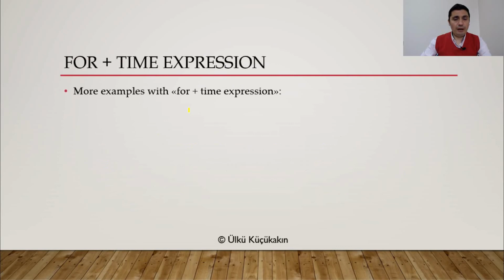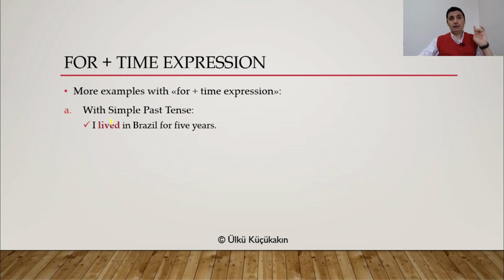Now, I have just a few more examples with for and time expression. With simple past tense, I lived in Brazil for 5 years. This is possible. But now, here's the big difference: I lived in Brazil for 5 years means I lived in the past in Brazil. I don't live in Brazil right now. I live somewhere else. Okay, someplace else. So that's the big difference.